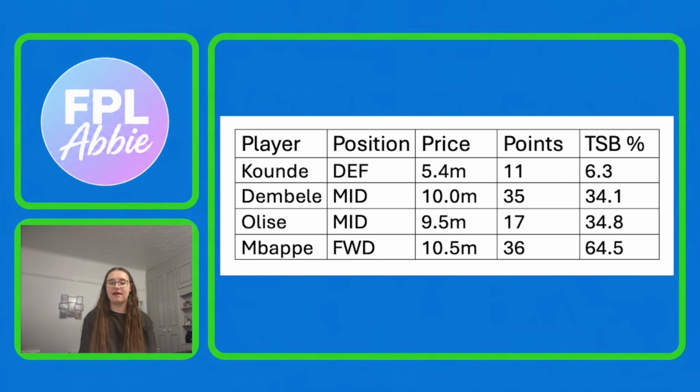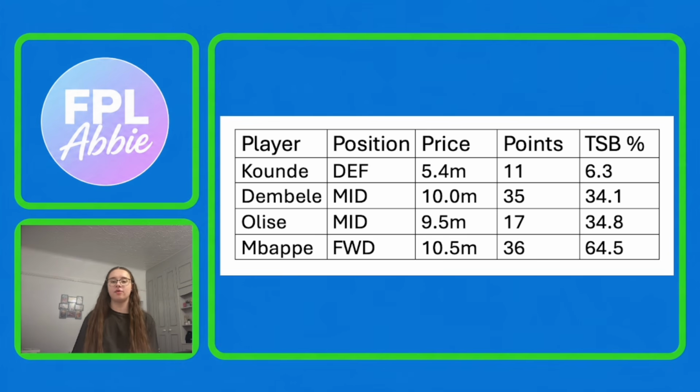So the defender that I think is a good option to go for from France is Koundé. He is priced at 5.4 million, has picked up 11 points in the tournament so far, and is just 6.3% owned, so he unfortunately won't be qualifying for the scouting bonus. None of the French defenders do currently, unfortunately, but I think Koundé looks like the best option as he's the most attacking and he is nailed on as well.